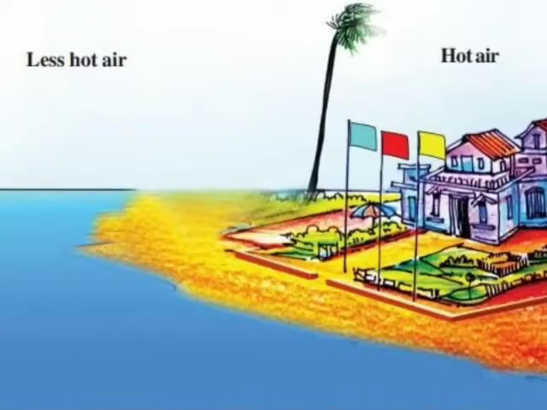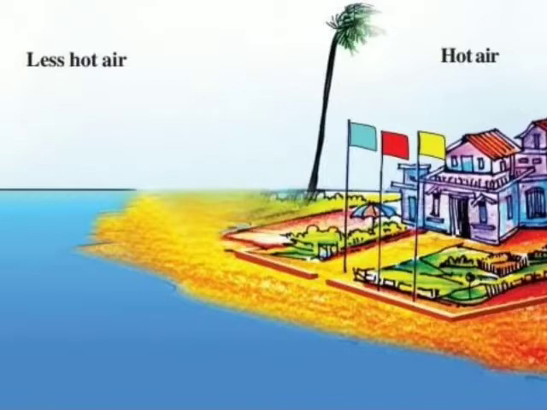See children, during the daytime, what happens to the land? Yes, the land becomes very hot with the sun's rays, right? So lots of heat will be produced in the land. As a result, the surrounding air will get heated up, it expands and it moves upwards.